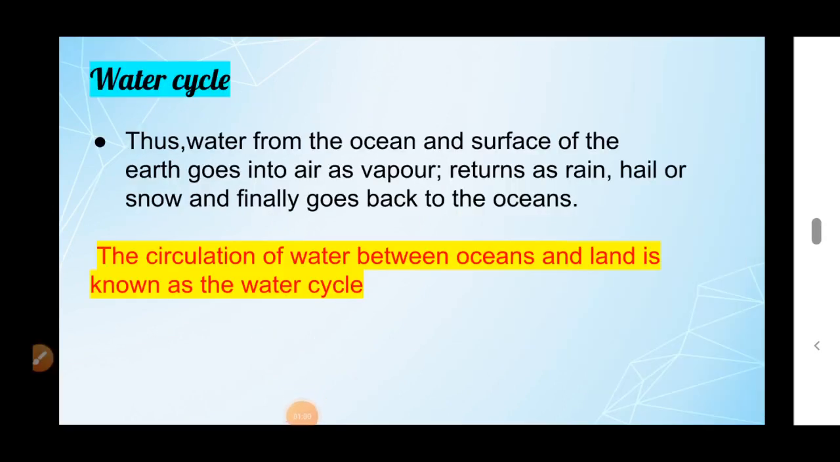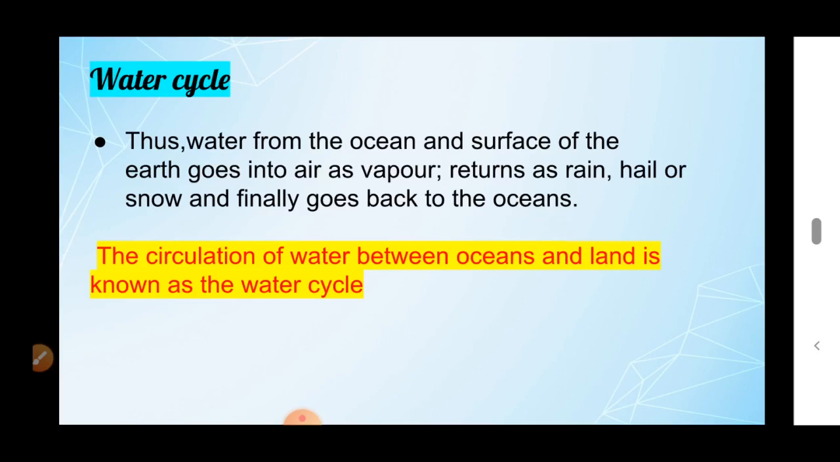In this way, water travels. Finally, it ends up in oceans or seas. The rainwater finally reaches the ocean. After reaching the ocean, what happens?